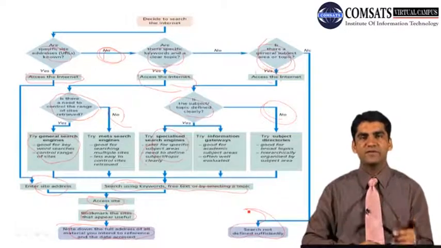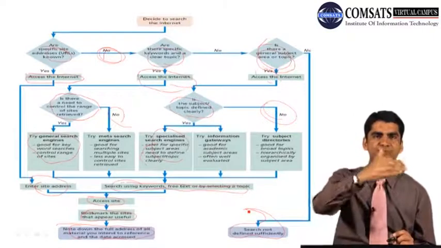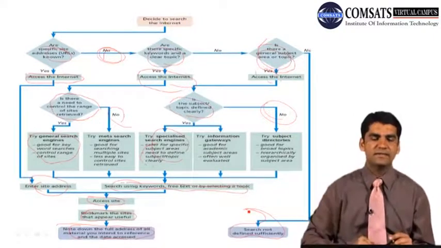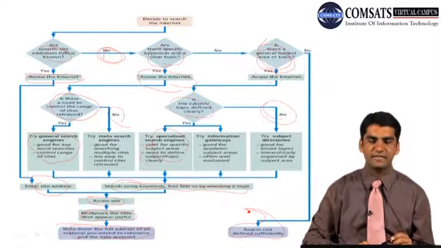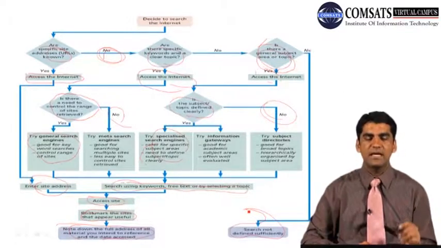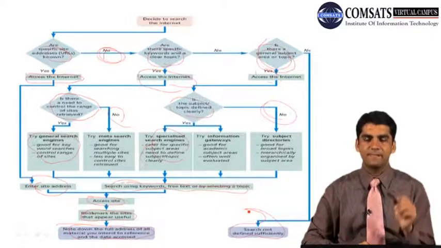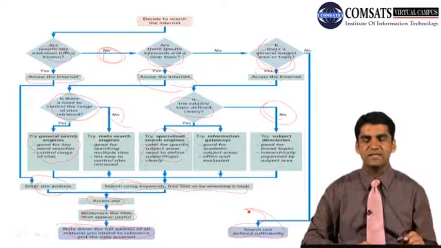So first, when you decide on searching the internet, you have to answer the three questions one by one. Are the specific sites known? If yes, then you start searching. Are there specific keywords and a clear topic? If yes, then you start searching. And finally, is there a general topic area or research area? If yes, then you start searching.